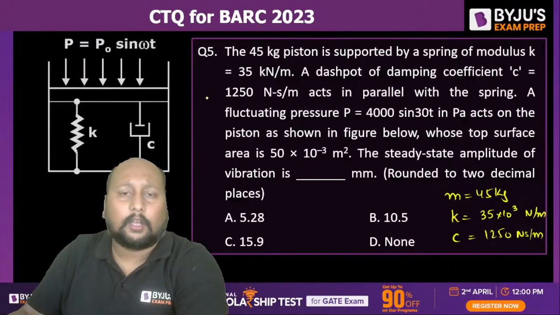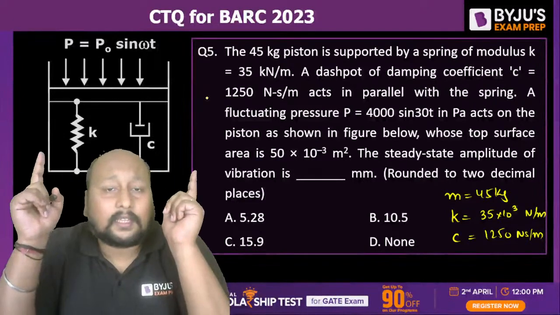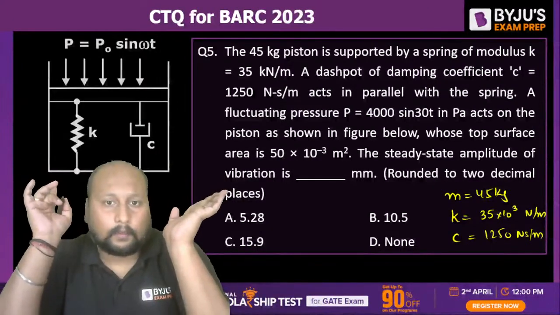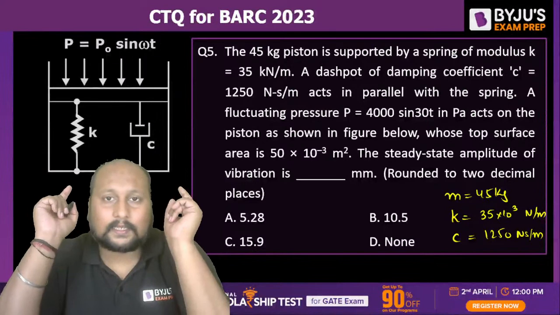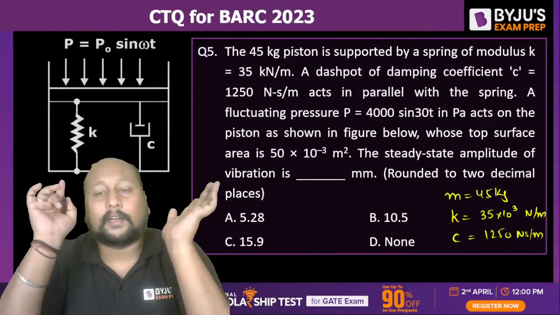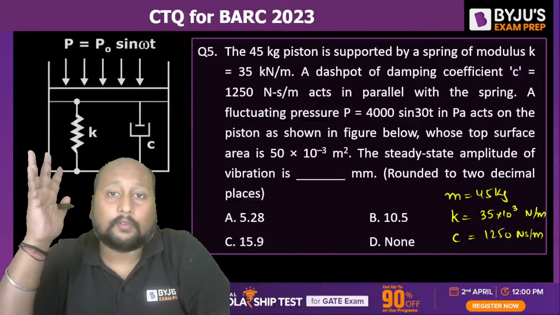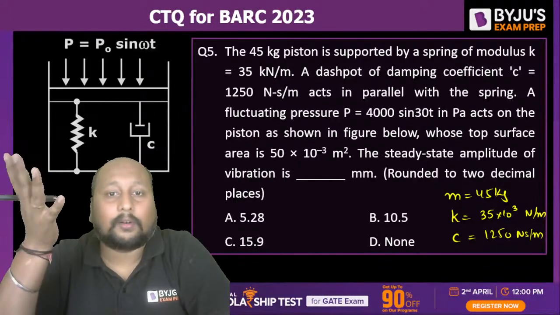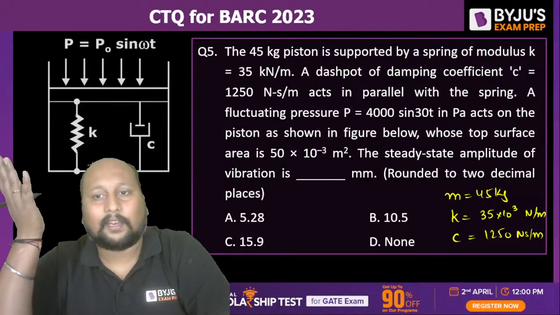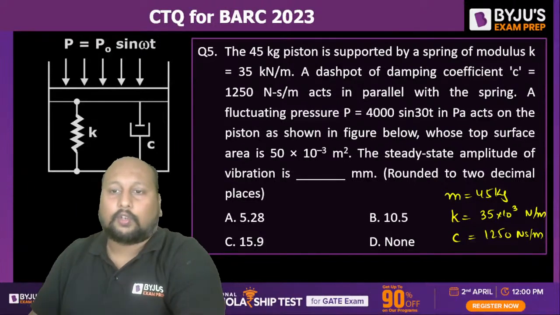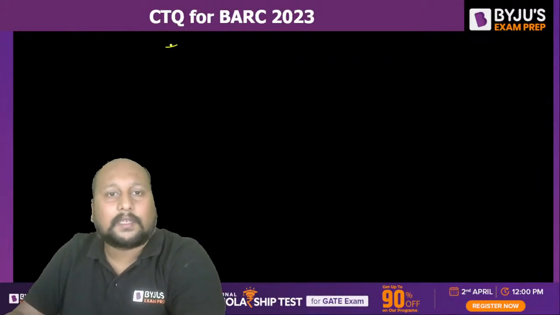For that, I need to cross verify whether this is under damped, over damped or critically damped. Because if this is critically damped or over damped, you won't have any vibration, so the amplitude will be 0. You won't have any vibration, right? So for that, let us first calculate the value of zeta.